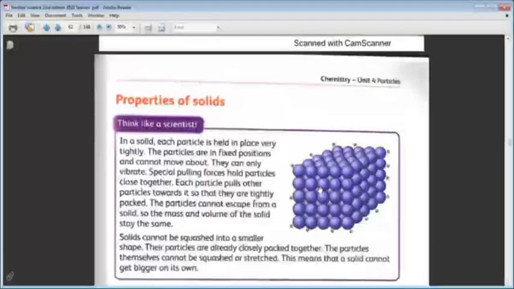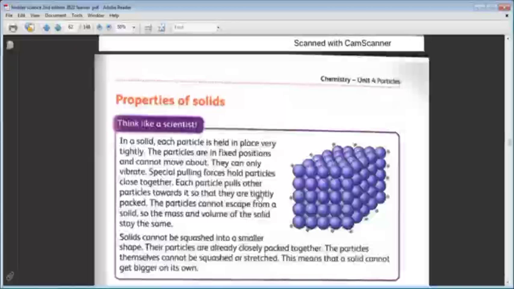There is a force between them that keeps them all arranged and next to each other. Each particle pulls the other particle towards it. This one pulls this one towards it, and this one pulls this one, and this one pulls this one. Each particle of the solid state of matter pulls the other particle towards it.